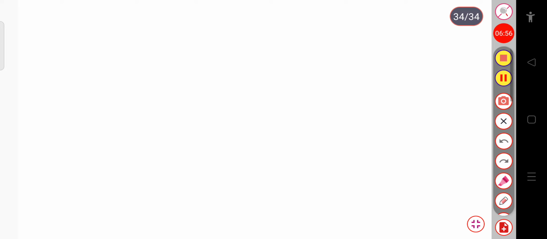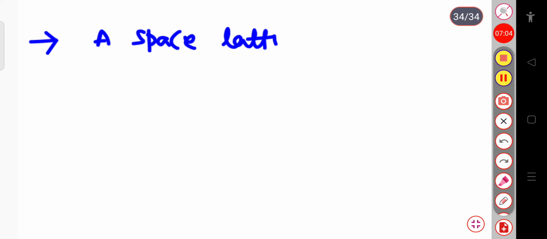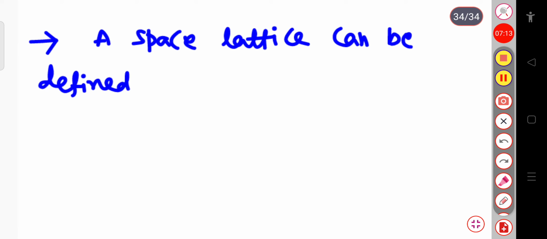A space lattice can be defined as a three-dimensional array of points. Three-dimensional array means chain.